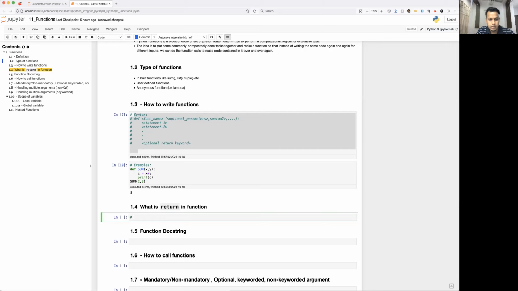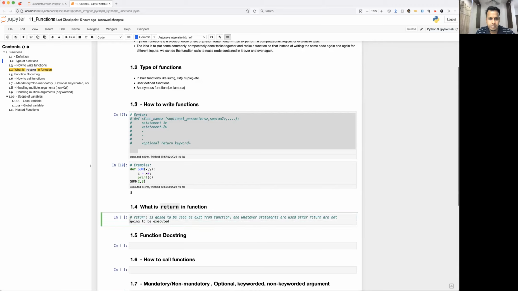I'm just going to write a note for you guys: exit from function, and whatever statements used after return are not going to be executed because it is going to exit from the function.